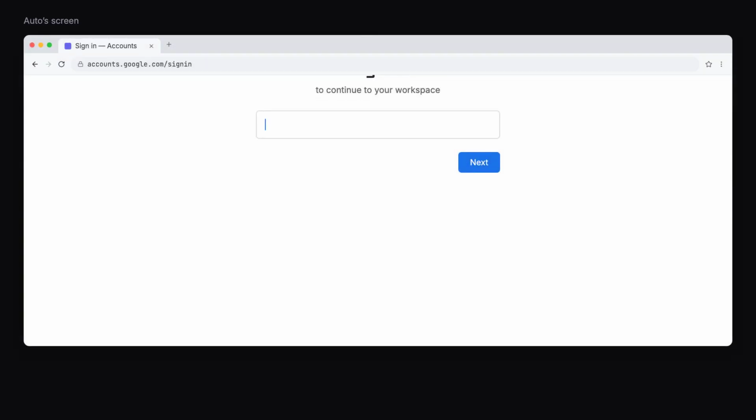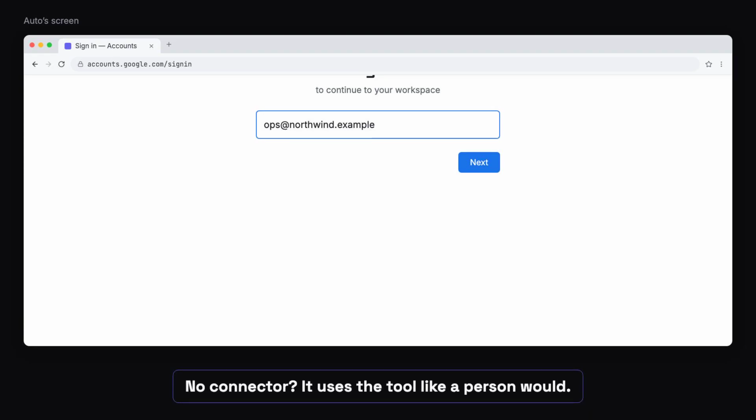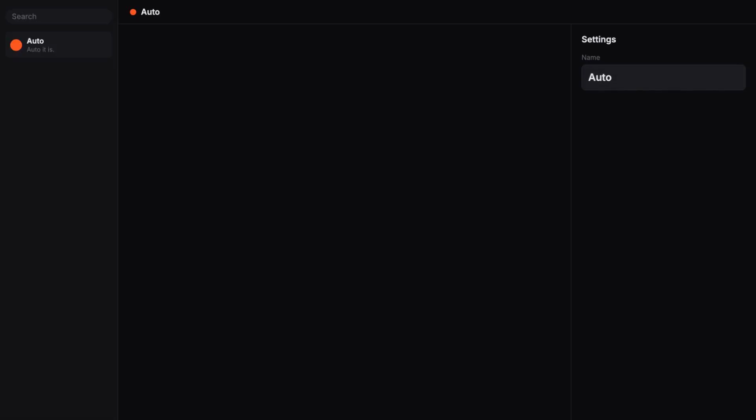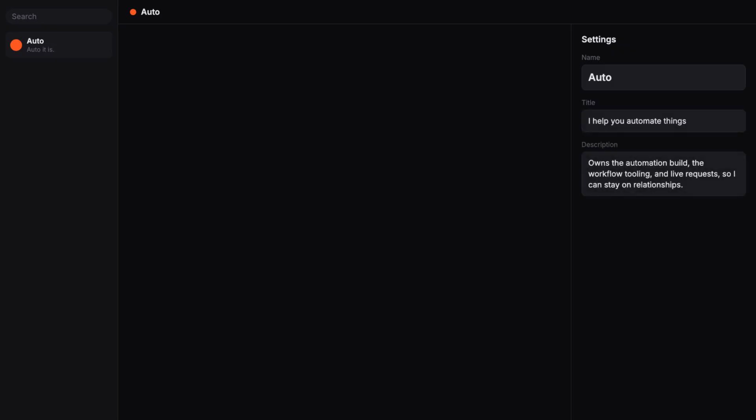Then it does the thing that makes this feel different. It opens a browser on its own machine and signs into the company account itself. When a tool has no connector, it just uses the tool the way a person would. I renamed it Auto, gave it a title and a description of what it owns, and at that point, it stopped feeling like a chat window and started feeling like a hire.